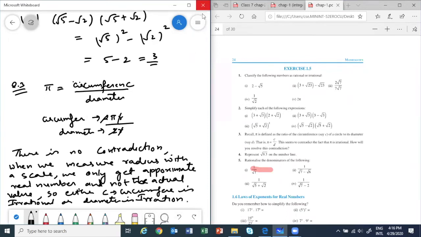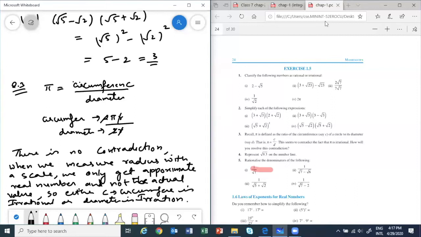Using a scale, we may measure 1.5 centimeter. Will we get the exact value? No, we won't get 2, 3, 4, 5 decimal places. Yes, we have to write this, Vedant. For this answer, we will have to write that there is no contradiction. Why? Because when we are measuring the radius, we are not measuring it very accurately. This is not a theoretical type of question; it can come for a 1 mark question. We know that a scale will not give us, suppose, 1.521789, can we measure that using a scale?